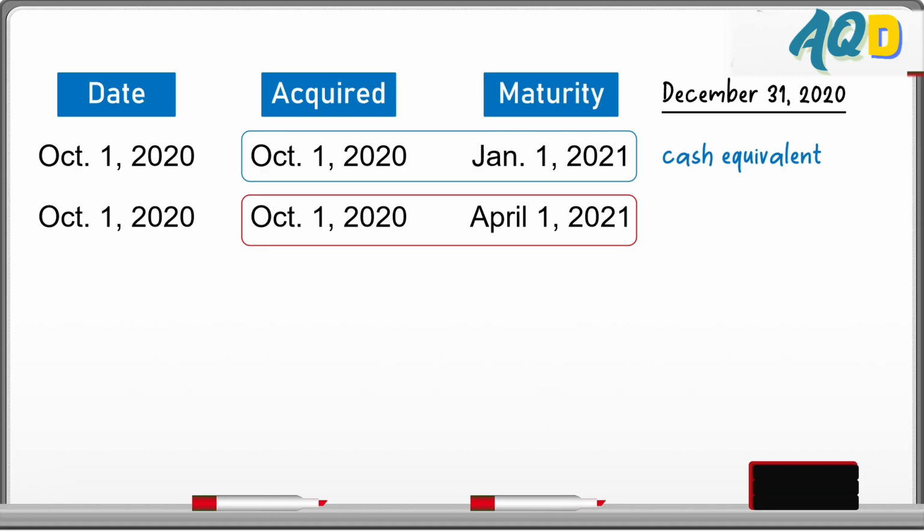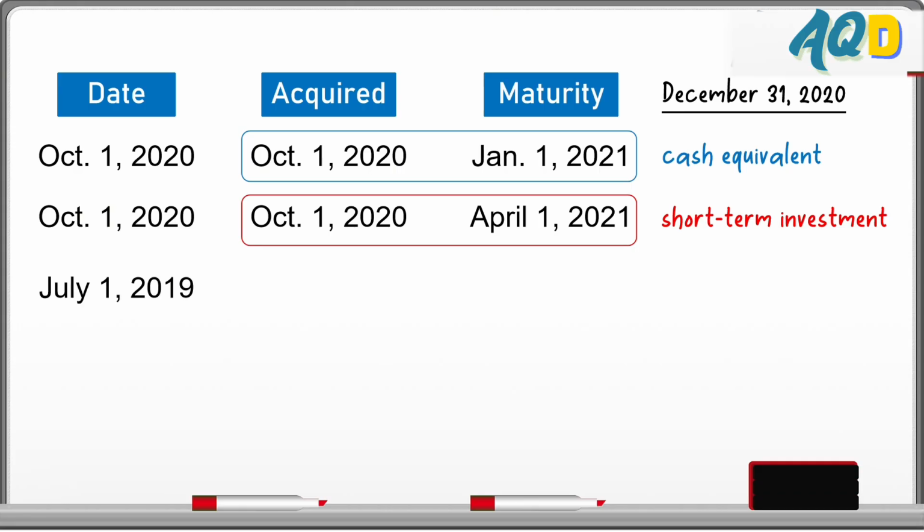The answer is investment. So how do we know if it's a short-term investment or long-term investment? First, you compare the maturity date and the year-end, the reporting date. So since it's no longer cash equivalent, it is an investment. Is it short or long? Compare year-end, December, and maturity date. From December 31, 2020 to maturity date April 1, 2021, that's only 3 months: January, February, March. In short, the instrument is a short-term investment, because in just 3 months it will mature.